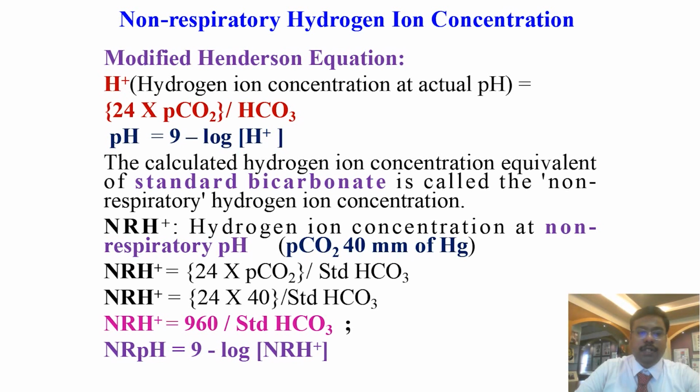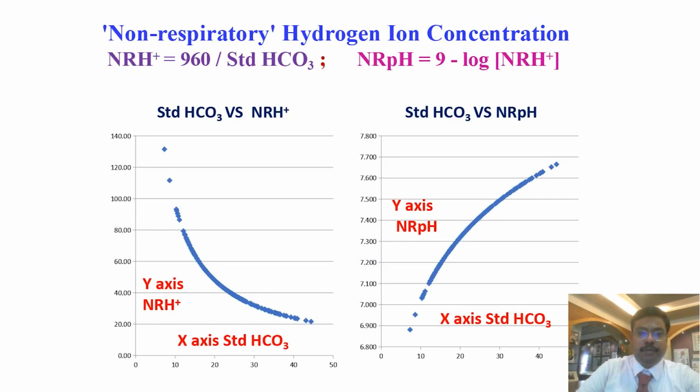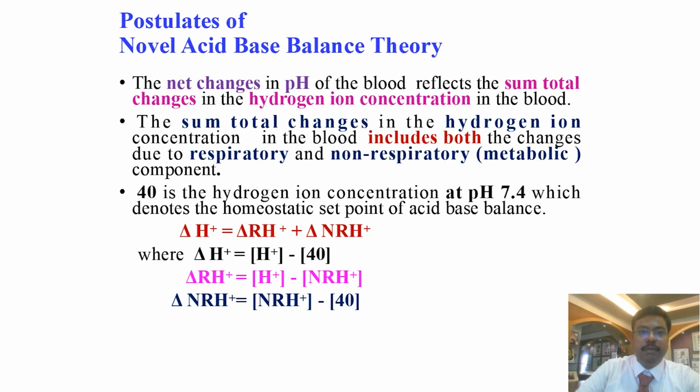If you substitute, you will get NRH plus, the non-respiratory hydrogen concentration, equal to 960 divided by standard bicarbonate. And non-respiratory pH is equal to 9 minus log of NRH plus. So a graph is constructed. The relation between standard bicarbonate and NRH plus is clearly shown. Both are inversely related, and pH and standard bicarbonate are directly related. So using this concept, a novel acid-base balance series is proposed.